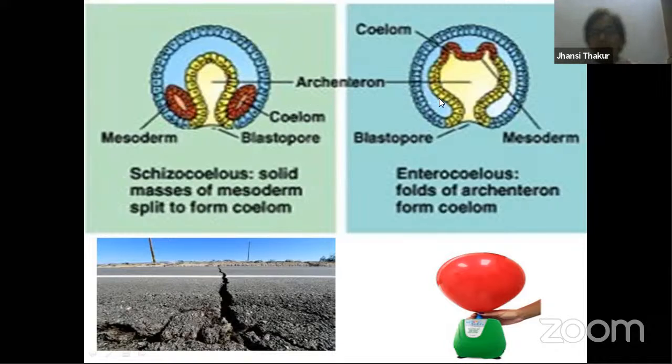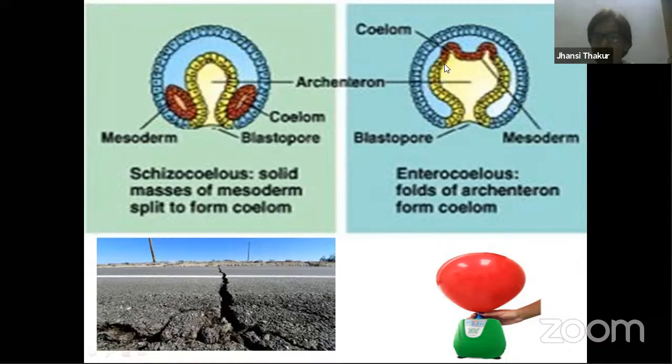Now let's try to study another way of how this true coelom is formed. No doubt it is endoderm which produces the mesodermal cells. But this time space is created because of the extension of the archenteron, the digestive tract. It forms out pockets. What do we mean by out pockets? Let us try to understand an analogy. Suppose you are taking a balloon and you start filling air. Then what happens to this balloon? Slowly it starts becoming bigger, and it gets filled up with air, right?